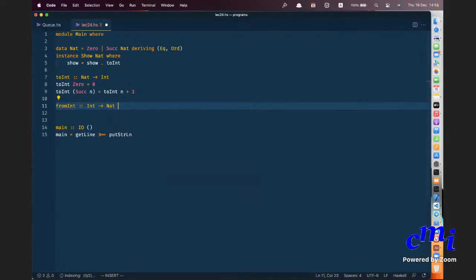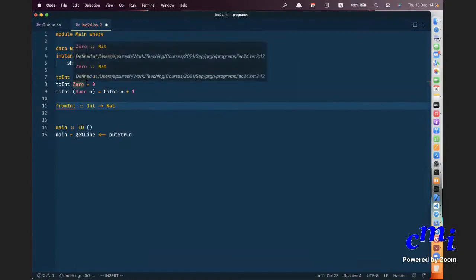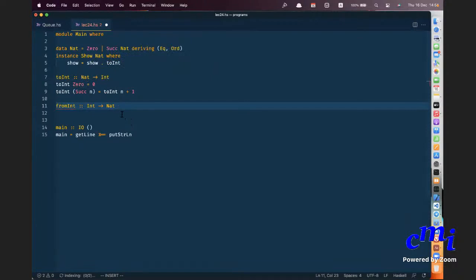Sir, how does it interpret the toInt n? What do you mean by how does it interpret the toInt? I mean, toInt of Succ of n, we write it as toInt n plus 1. Yeah. So ultimately it will lead to 0. Yeah, ultimately the base case is 0. Okay, okay.